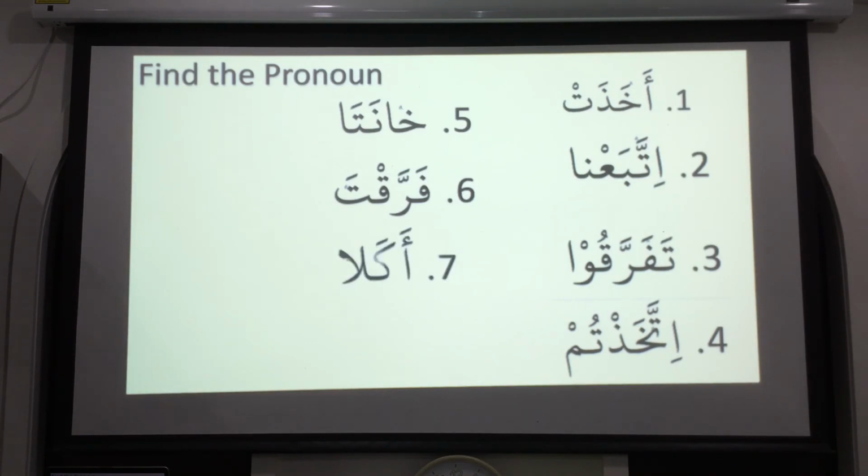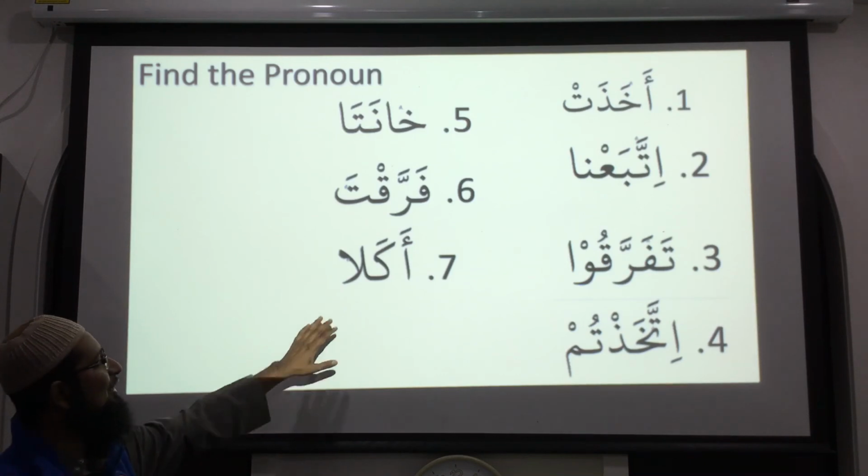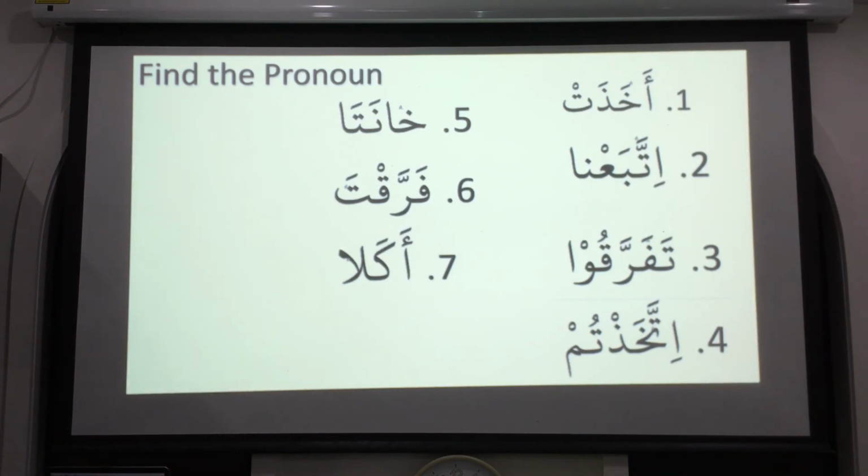Number 7, we have akala. Brother Tariq? There's an alif at the end. This is the huma version of male. So both of them eat. Do you know who Allah is talking about here? This is a word from the Quran. In one ayat, Allah said both of them ate. It's actually for Isa alayhi salam and his mother Maryam.